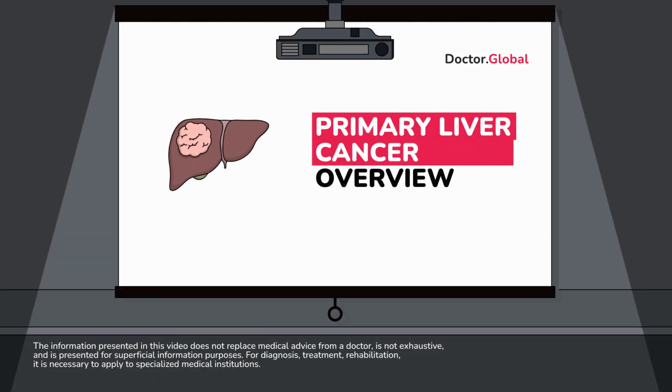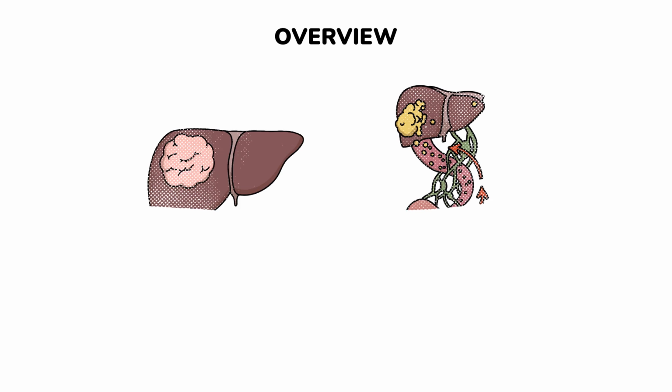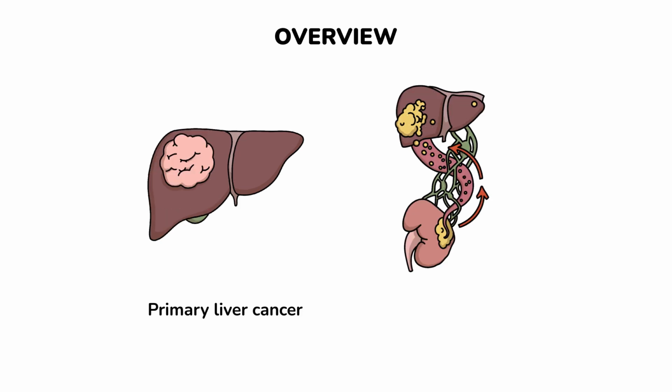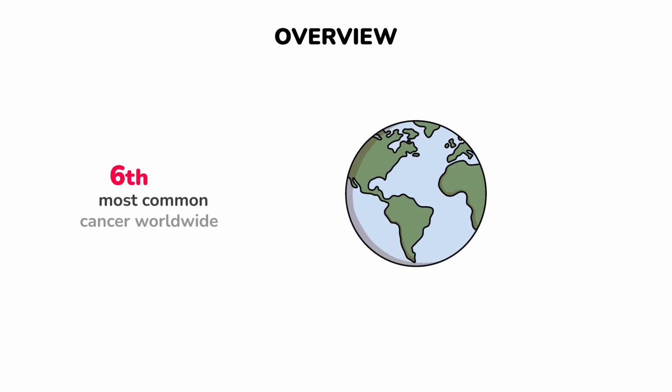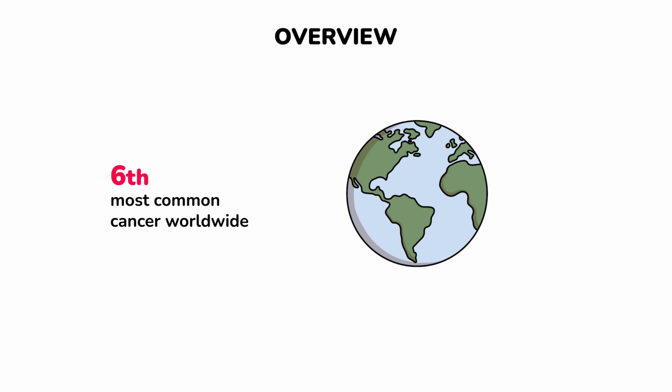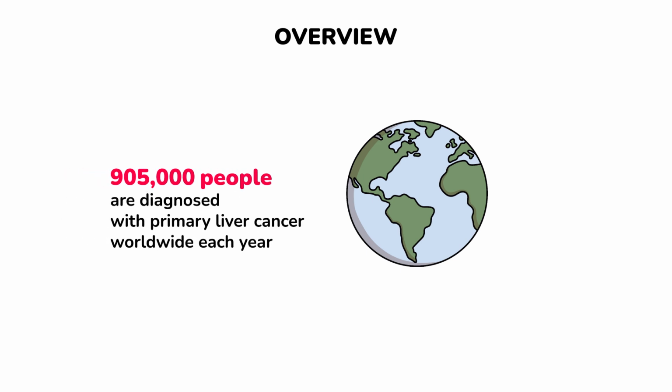Primary liver cancer overview. Primary liver cancer develops from liver cells, whereas metastatic liver cancer starts in another organ and spreads to the liver. Liver cancer represents the sixth most common cancer worldwide. Annually, about 900,000 people are diagnosed with primary liver cancer worldwide.